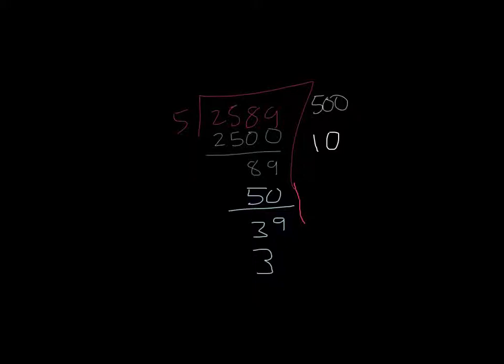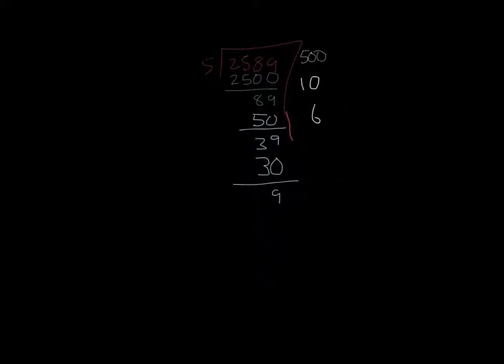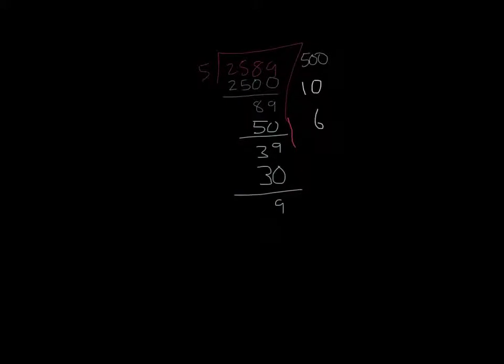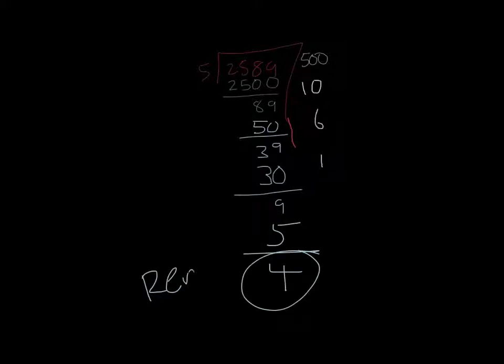So you just subtract again, and this is the same process until you get to the end, 0, or if there's a remainder, you go as close as you can without any negatives. So then, all we can put is 9, and 5 is ones. So that leaves you with 4, which is the remainder. And just so you know, this is a remainder because you cannot put 5 into 4.